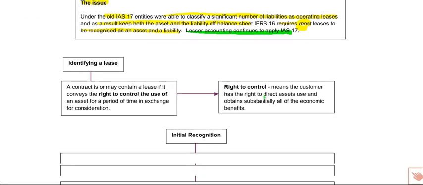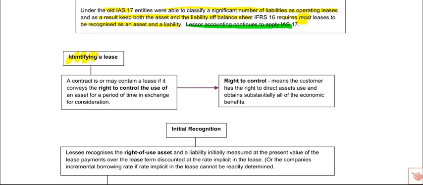So firstly, when you enter into a lease, you've got to see whether you have got a leasing arrangement, and therefore you should be recognising an asset and a liability. And you can identify whether this arrangement exists by looking at the contract itself and seeing if the contract conveys the right to use an asset for a period of time in exchange for some consideration, usually cash.